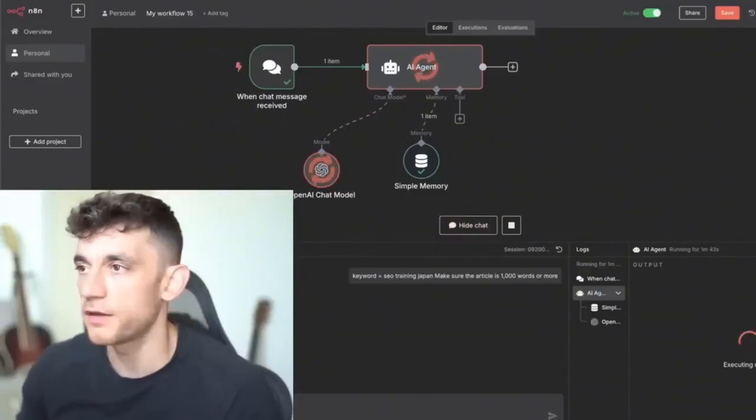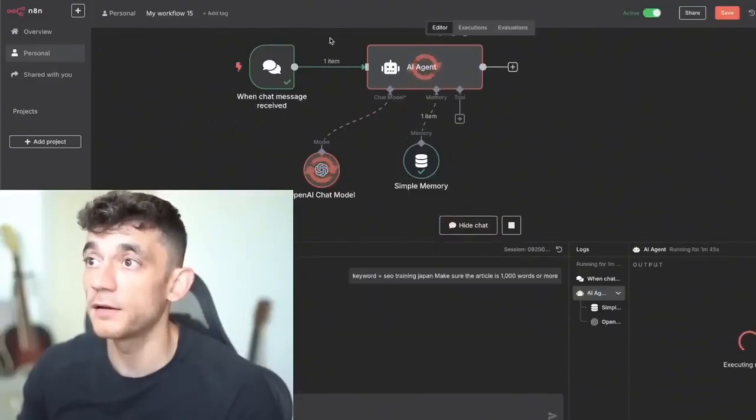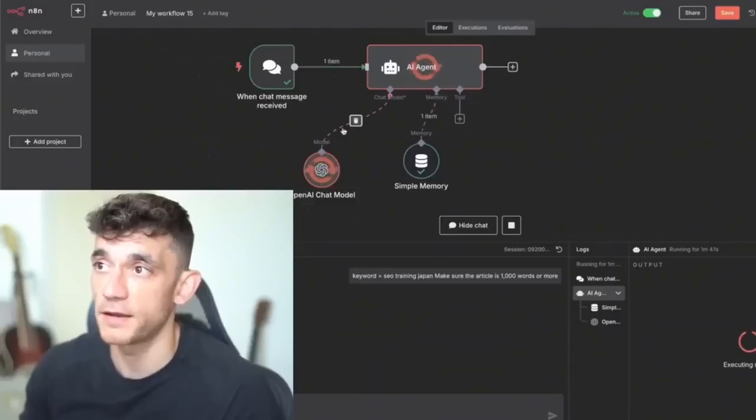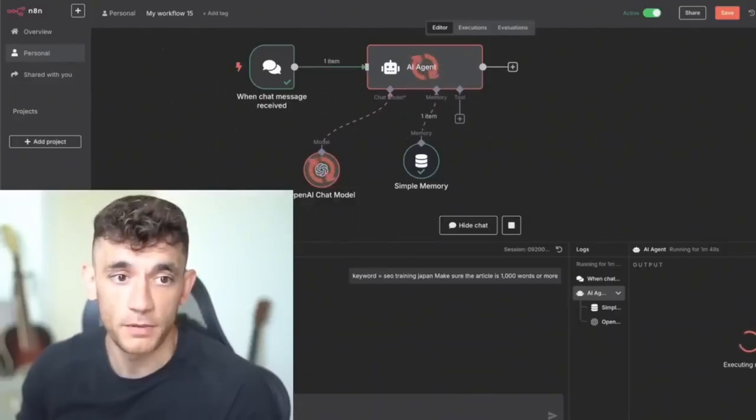Now, again, this is pretty slow. The other thing to note here as well is that probably a lot of people are rinsing the APIs right now and the servers are getting overloaded. But yeah, there you go.